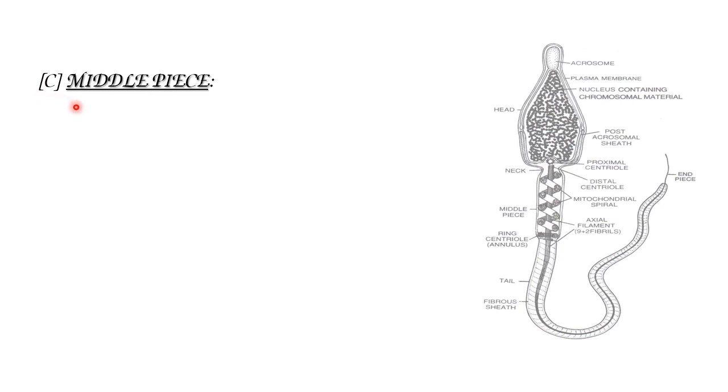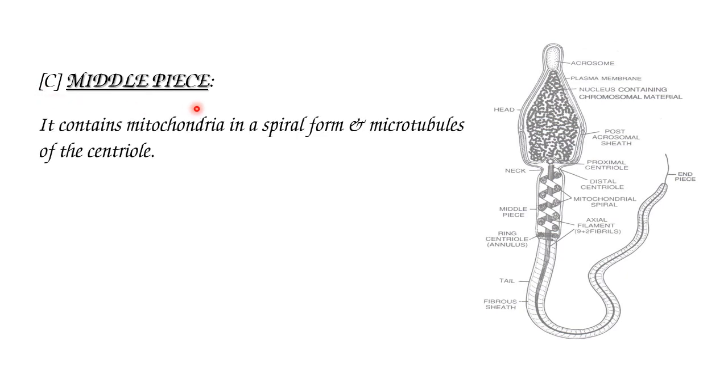The third part is the middle piece. The middle piece contains mitochondria in a spiral form and microtubules of the centriole. So this region is the middle piece, and it consists of spiral-form mitochondria and microtubules of this distal centriole.